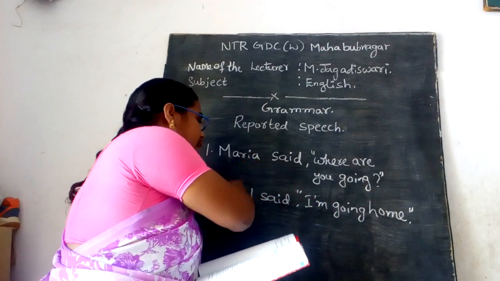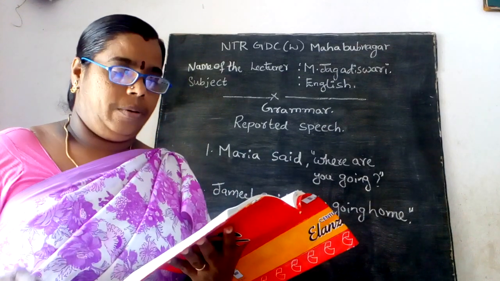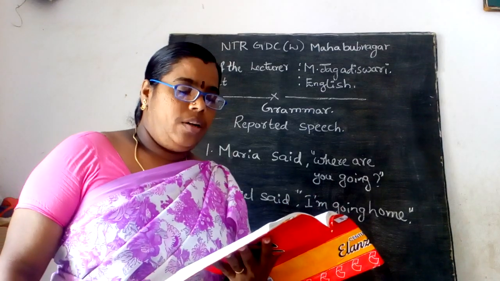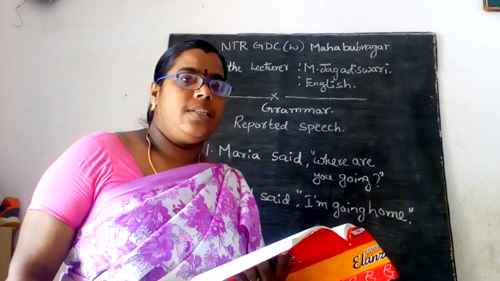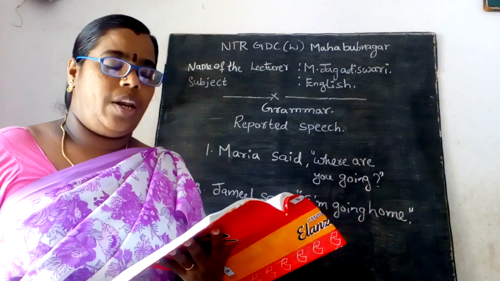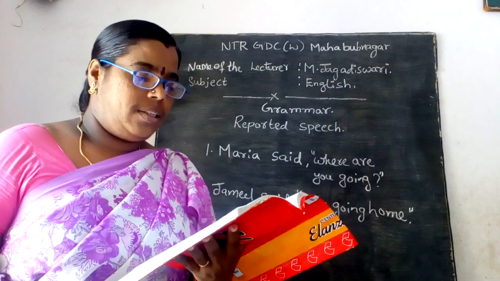So this Maria and Jamil, they both said something to each other. There are two ways of reporting what someone has said. So now you see there are two ways of reporting what someone has said.